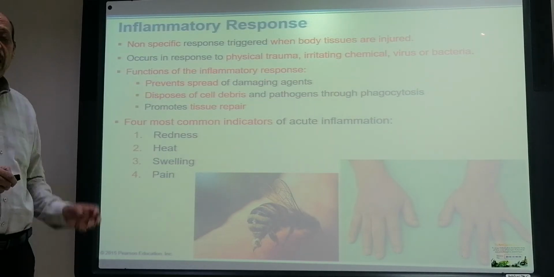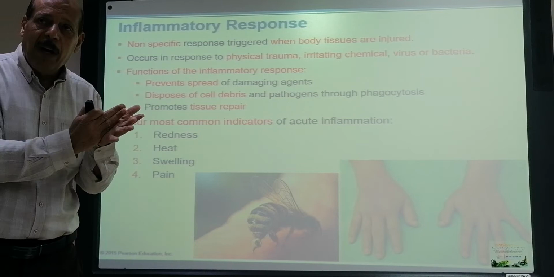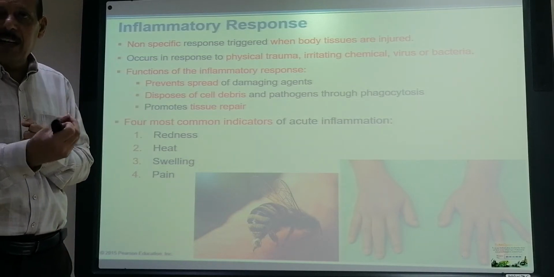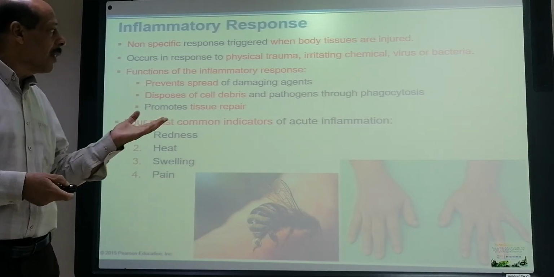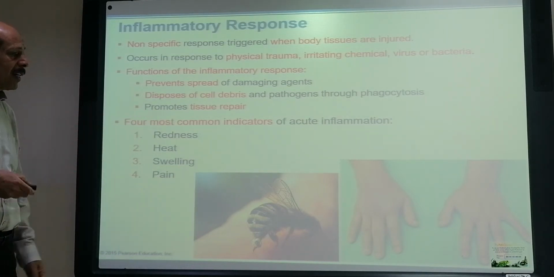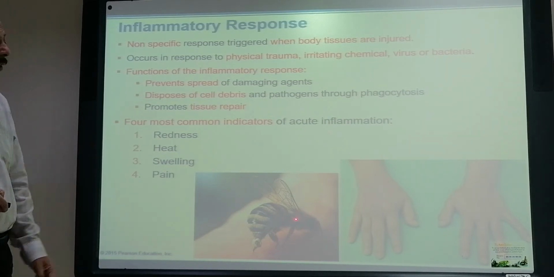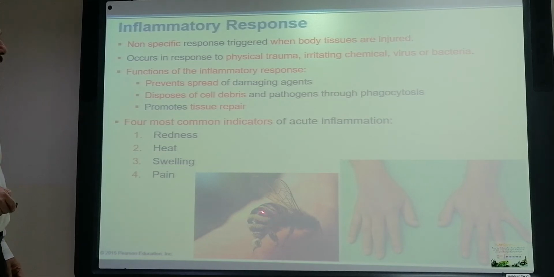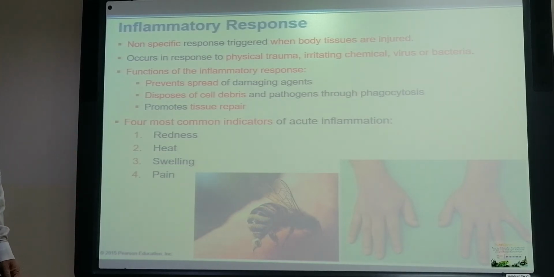So when any antigen, any injury, or any tissue destruction happens, either due to physical trauma, bacterial action on the tissue, or viral action on the tissues, then the inflammatory process will start. Or a chemical reaction from some poisonous material, like a bee bite, insect bite or scorpion bite, all of them